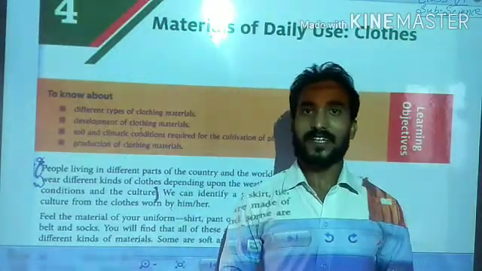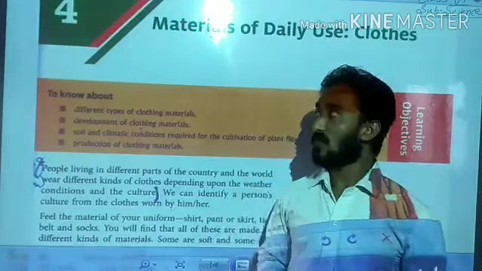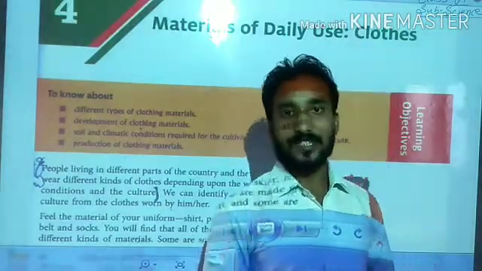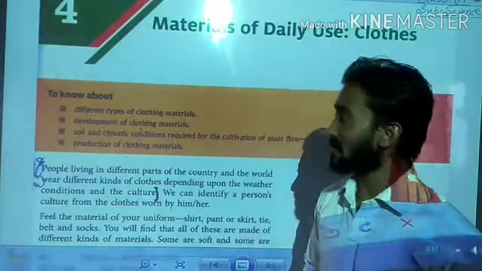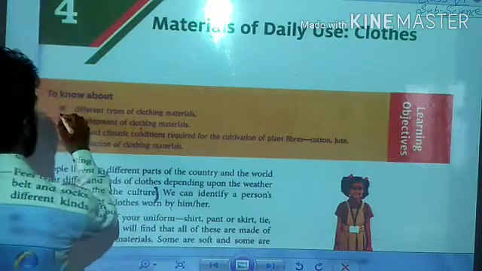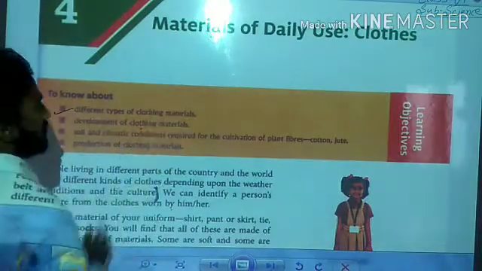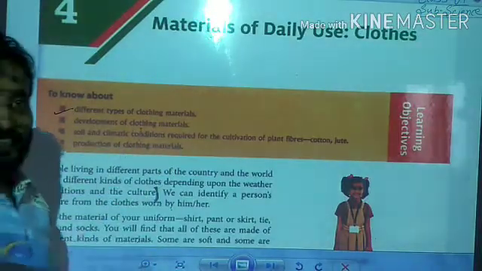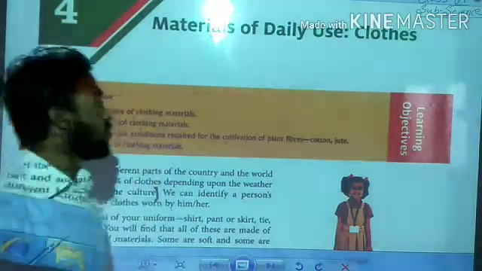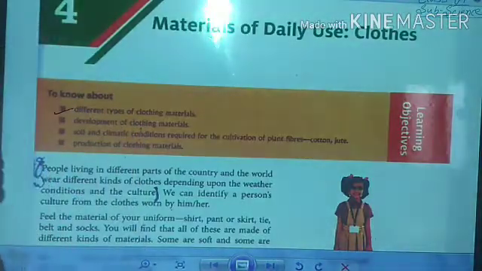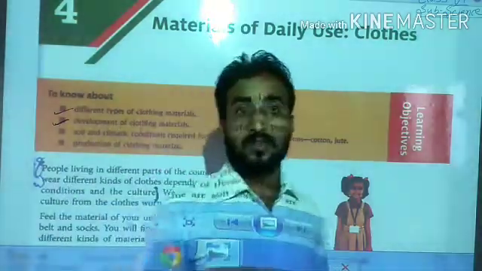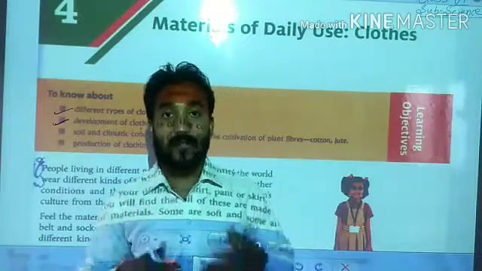So before proceeding, let me tell you the objectives of this chapter. Number first, different types of clothing materials. Students, in this chapter, we will know about the different types of clothing material. Number second, we will know about the development of clothing materials. Friends, we will know through this chapter how it developed.